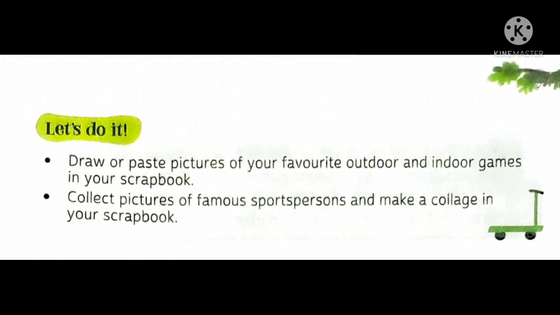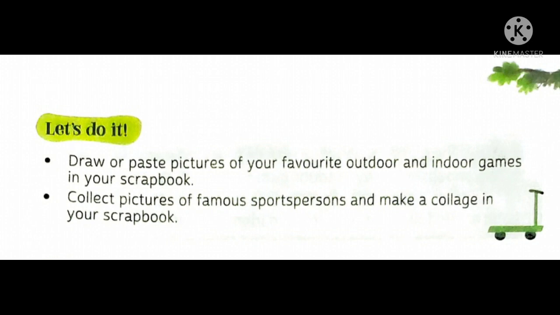Now the second one, let's see what it is. Collect pictures of famous sports persons and make a collage in your scrapbook. Again, not in your scrapbook, in your EVS copy. So you have to collect pictures of some famous sports persons and then make a collage.